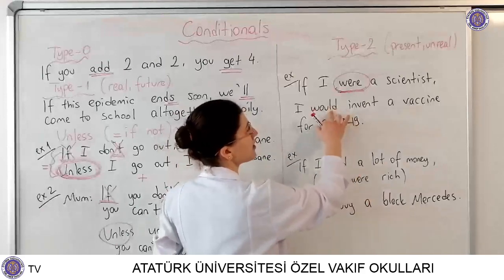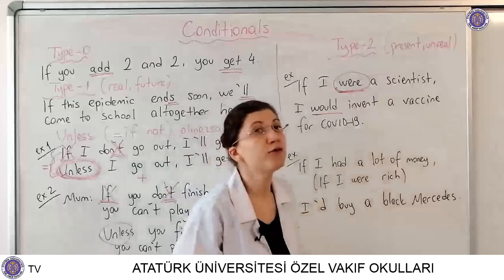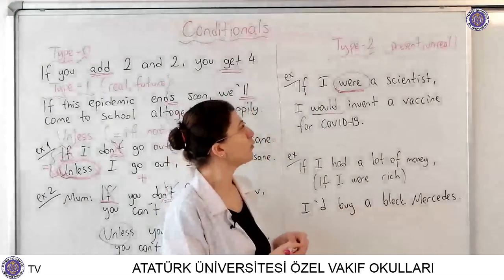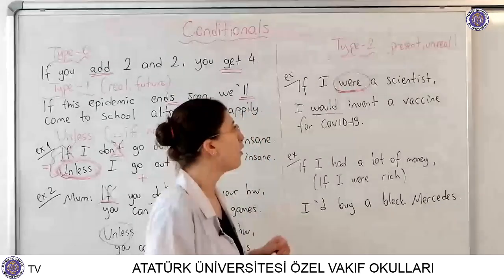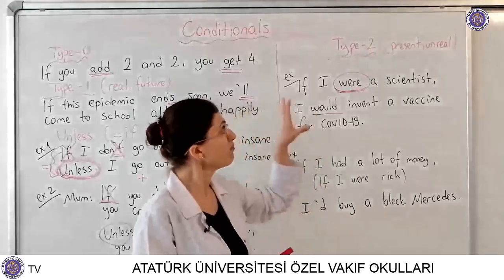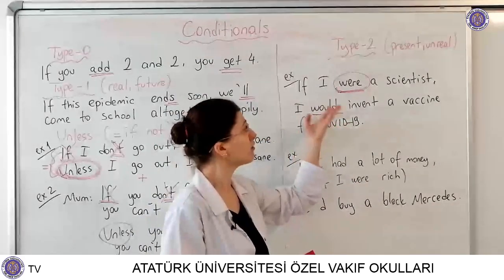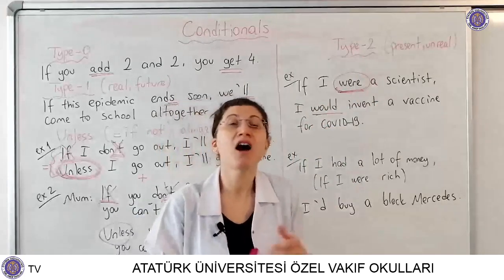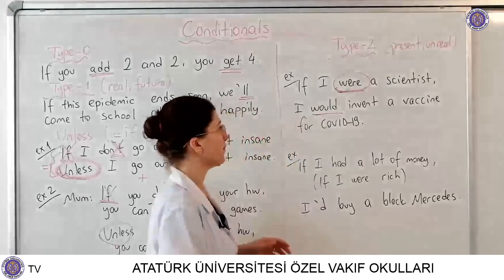In our second sentence, in type 2, we use would or negative form, wouldn't, could or couldn't. I would invent a vaccine. Vaccine, it means aşı, for COVID-19. Eğer ben bir bilim insanı olsaydım, COVID-19 için bir aşı icat ederdim. But I'm not a scientist. It's unreal. I'm just a teacher.